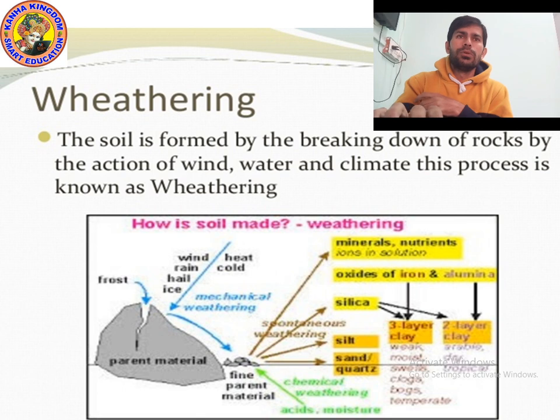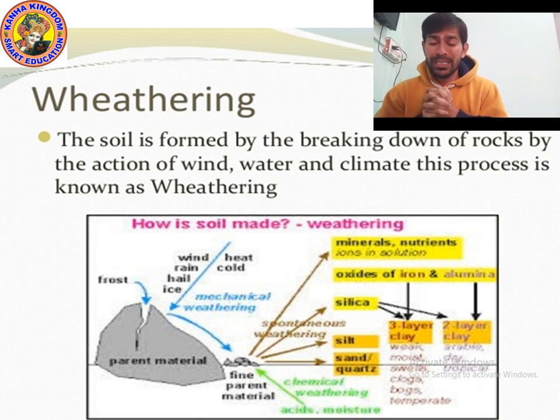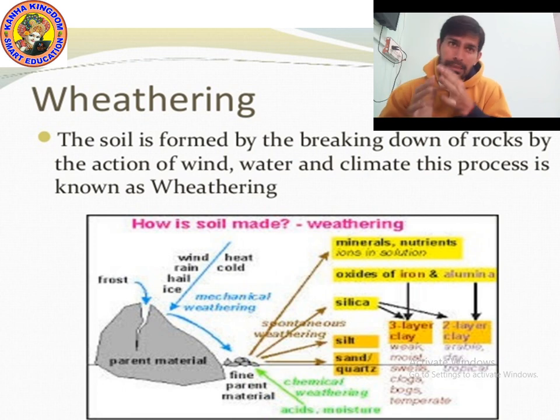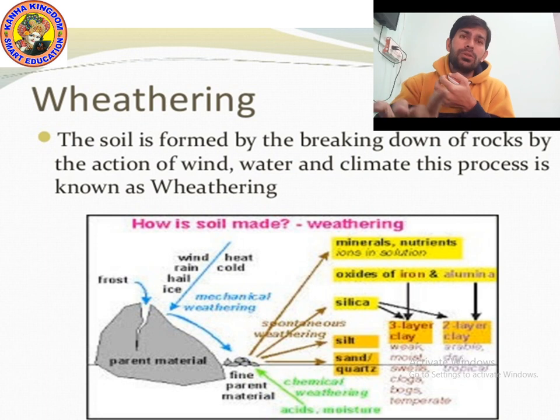Yes, the rock is breaking down. How does the soil form? The soil is formed by the weathering process. When the rock breaks down because of wind, rain, hail, ice, heat, cold, then this process of formation of soil from the rock is known as weathering.